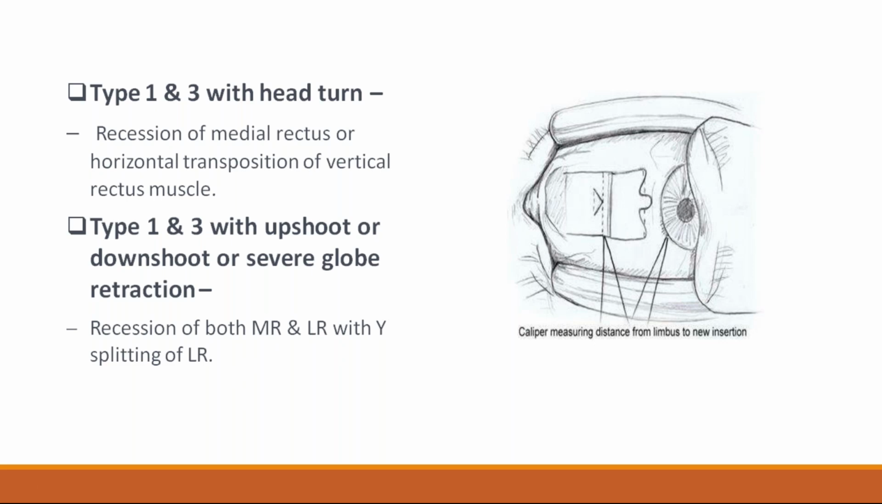For type 1 and type 3 with head turn, we will do recession of the medial rectus or horizontal transposition of the vertical rectus muscles. For type 1 and type 3 with upshoot or downshoot with severe globe retraction, we should do recession of both medial rectus and lateral rectus with Y splitting of the lateral rectus muscle. These are the various surgeries for Duane retraction syndrome: recession of the medial rectus alone, or recession of both medial rectus and lateral rectus for severe globe retraction.